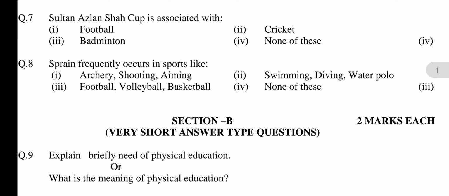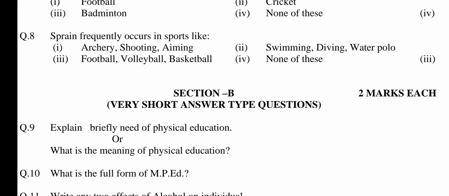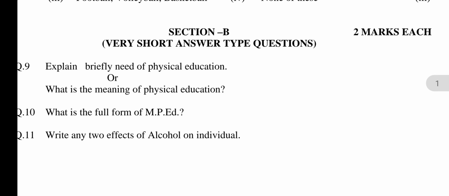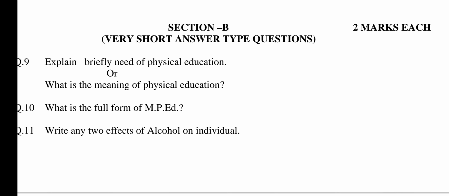Question number 8. Sprain frequently occurs in sports like, first, archery, shooting, swimming. Second, swimming, diving, water polo. Third, football, volleyball, basketball. Fourth, none of these. Answer is option third, football, volleyball, basketball. Section B. Each question carry 2 marks. Very short answer type question.